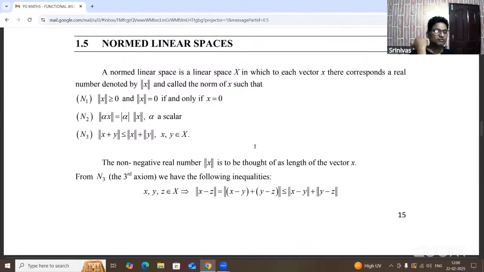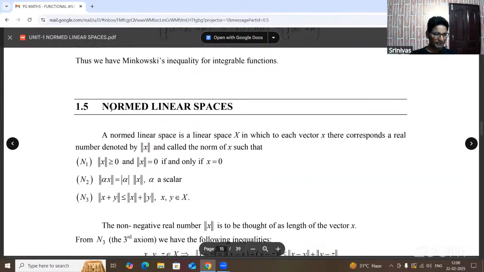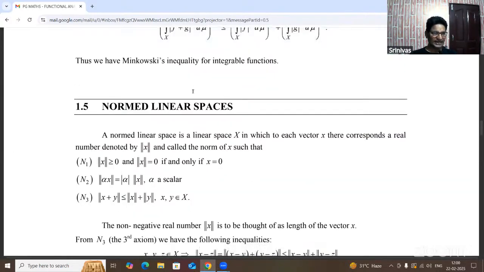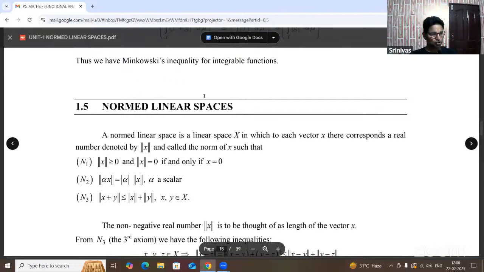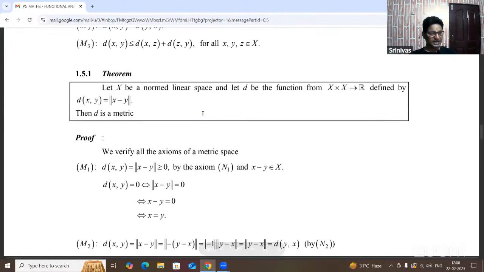There are three types of proofs for Holder inequality and three types for Minkowski inequality: for sets, sequences and integrals, and the actual concept is throughout the linear space. Tomorrow we will discuss the normed linear space, in short NLS, its definition, examples, and some other theorems and problems.